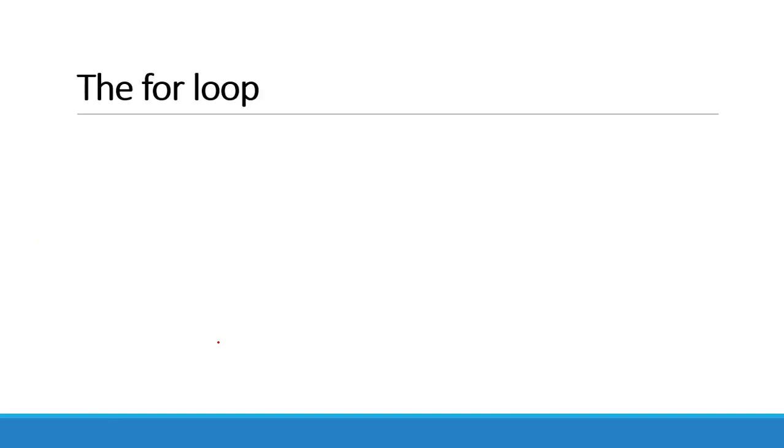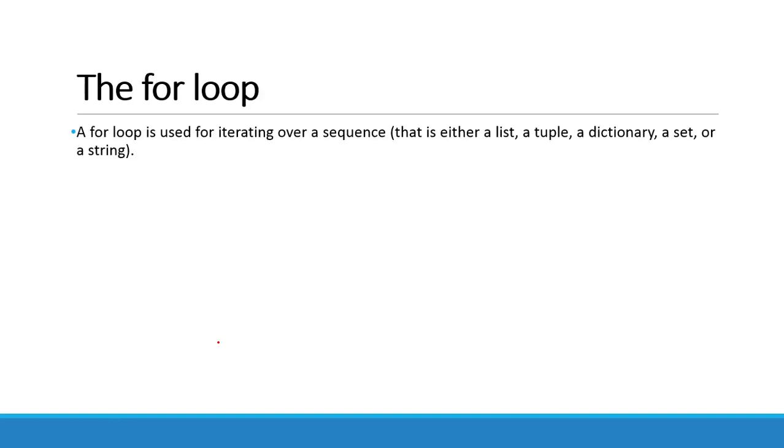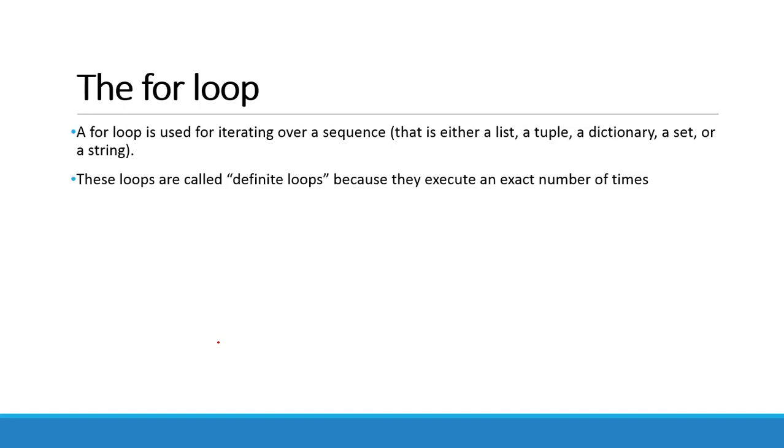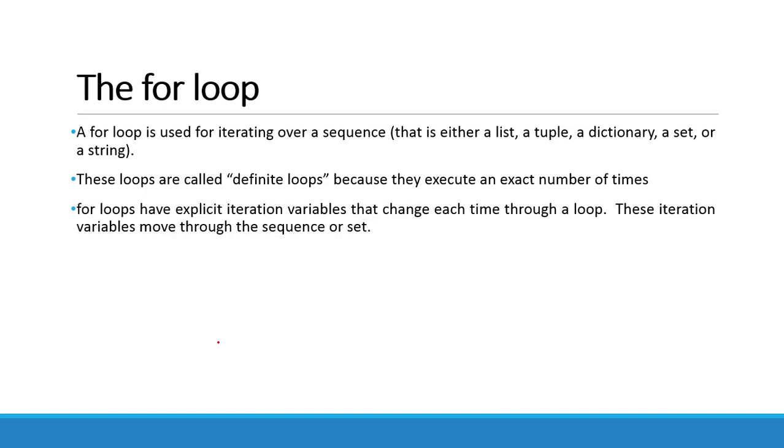Next we will see the for loop. A for loop is used for iterating over a sequence. Sequence means either a list, a tuple, a dictionary, a set, or a string. These loops are called definite loops because they execute an exact number of times. So it is known as the definite loop.